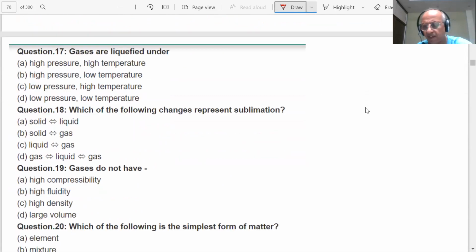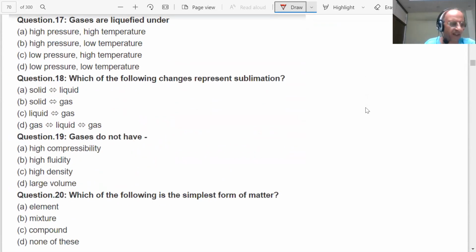Question number 17 is coming on the screen, student. Gases are liquefied under: high pressure, high temperature; high pressure, low temperature; low pressure, high temperature; low pressure, low temperature, students.